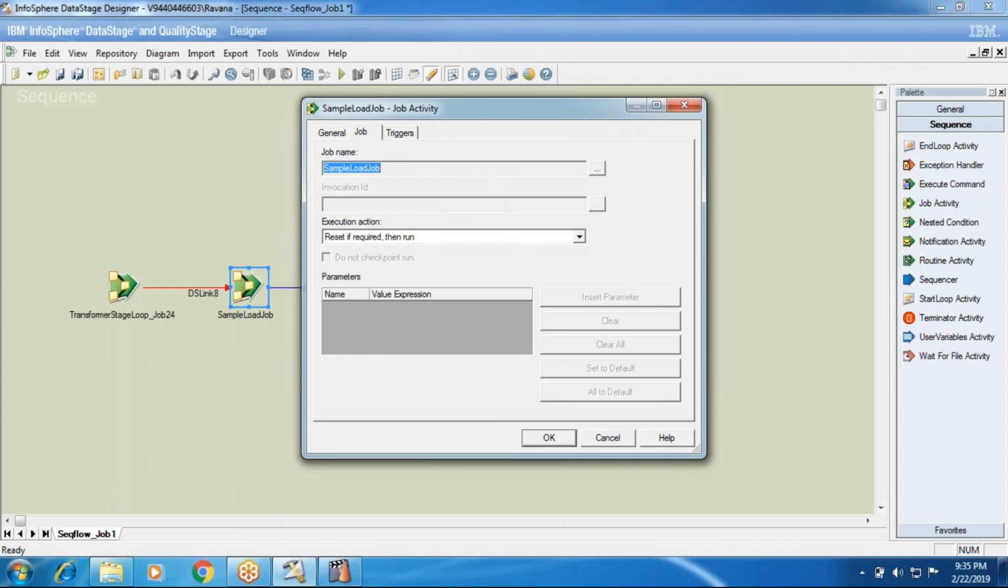technical stuff that we discussed. These are the basics of the sequencer using the activity stage, the job activity stage. Job activity is the active stage which is used to call a parallel job or a server job into the sequence. Okay, so in the next sessions we'll discuss some other topics.